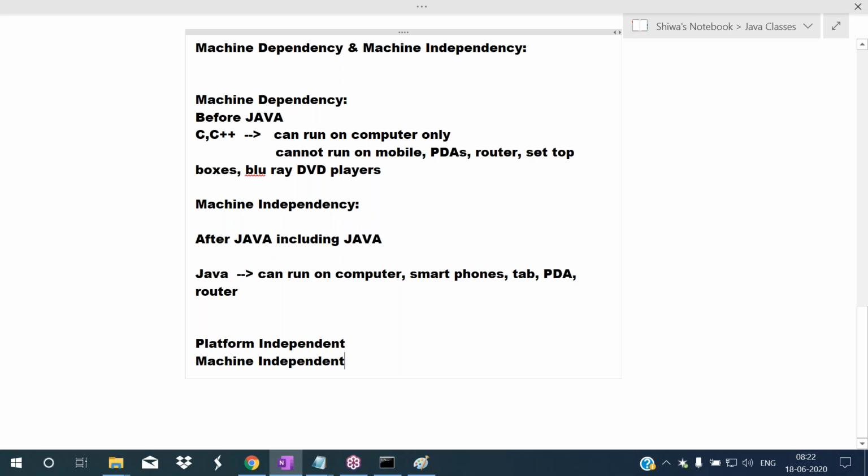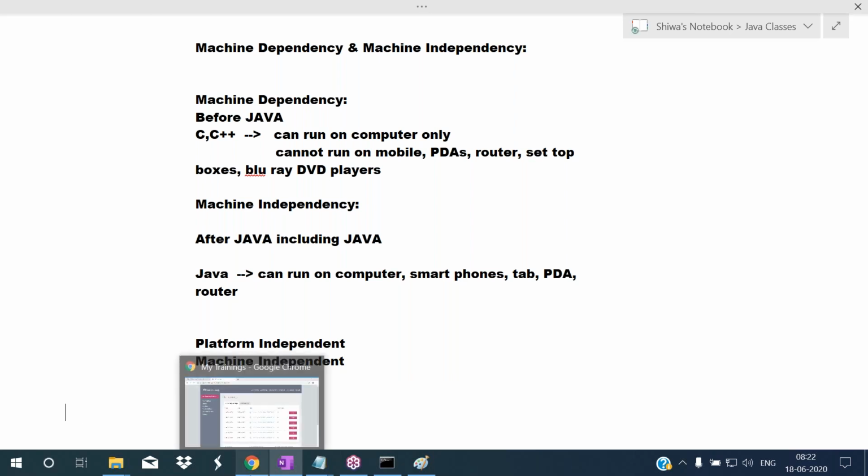So all the programmers shifted from C, C++ to Java. Almost all the language rules and fundamentals, like operators and control structures, which are used in C, C++, are also the same in Java. That's why most of the C, C++ developers converted to Java. So this is the importance of Java. Java is a platform independent programming language, and it is a machine independent programming language. Okay, now see the next topic.